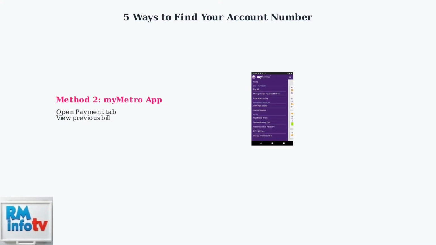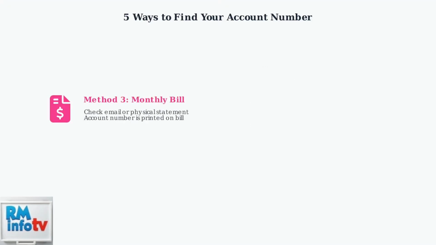Method 2. Use the My Metro mobile app. Navigate to the Payment tab and look for a previous bill where your account number will be displayed. Method 3. Check your monthly billing statement, whether you receive it by email or as a physical copy. Your account number is clearly printed on every bill.